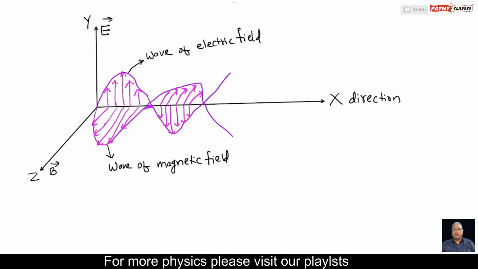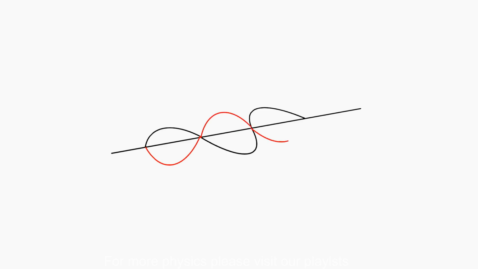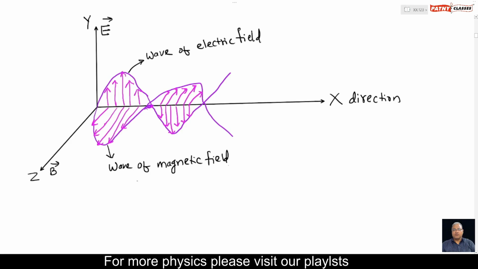In case of electromagnetic waves, there are two waves. One is the wave associated with the electric field. The second one is the wave associated with the magnetic field.